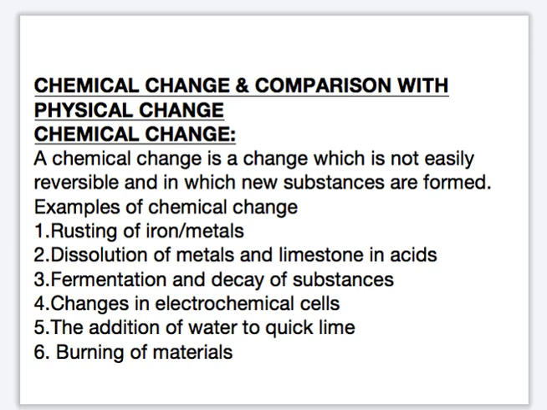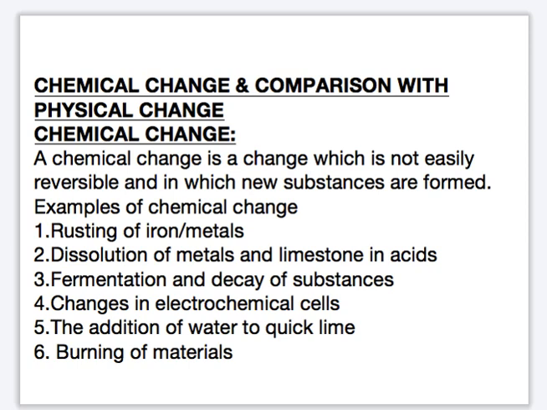Another example is when you add water to quicklime. What is quicklime? Quicklime is calcium oxide. You add water, so calcium oxide is going to give you calcium hydroxide. So these are also examples of chemical change. And the last example, burning of any materials.